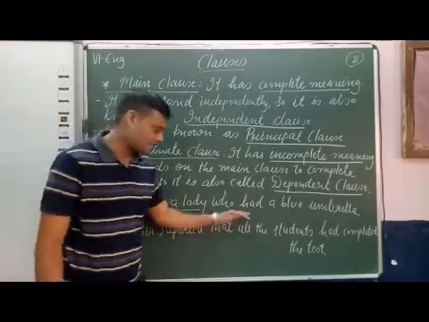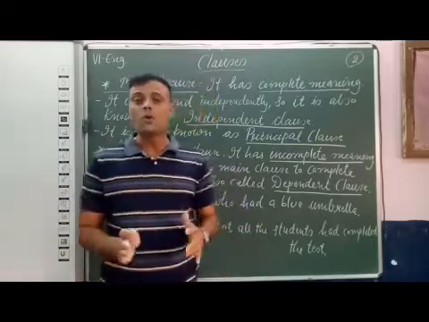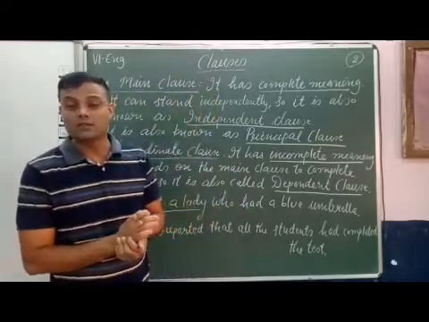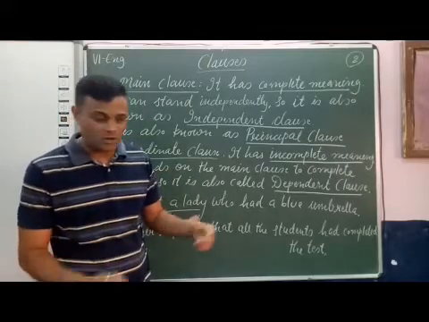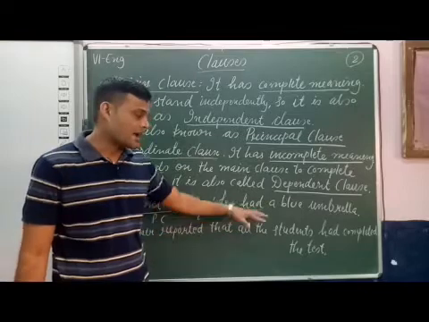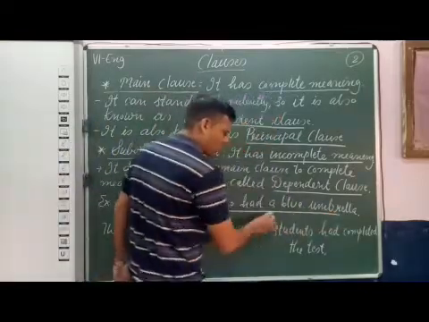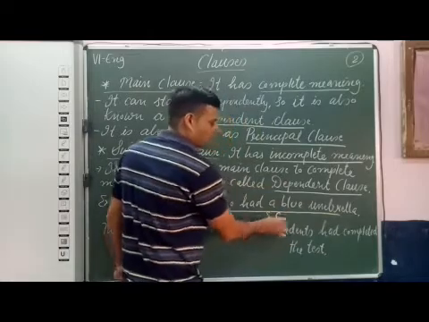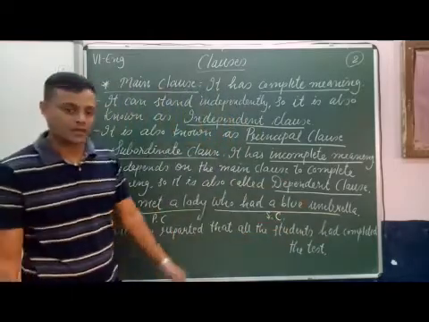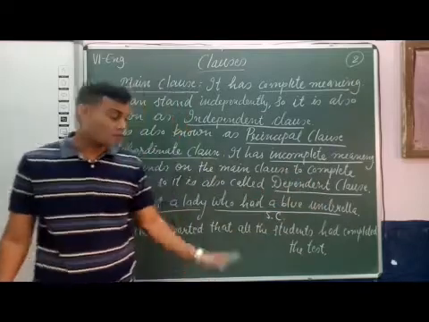Now see the second clause: "who had a blue umbrella". It does not have complete meaning, because who is there? We don't know. So "who had a blue umbrella" is a dependent clause or subordinate clause, because it does not have complete meaning.